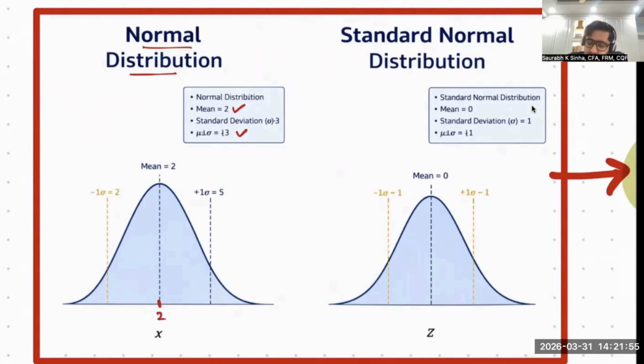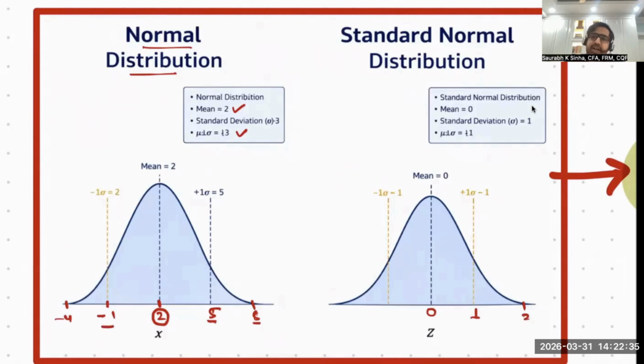So this point is 2, this point is 5, this point is 8, this point is -1, this point is -4. If I ask how many standard deviations 2 is away from the mean, you will say (X minus mu) upon sigma, that is 2 minus 2 upon 3, that is 0. If I ask how many standard deviations 5 is away from the mean, you will do 5 minus 2 upon 3, that will be 1. For 8, you will do 8 minus 2 upon 3, that will be 2.